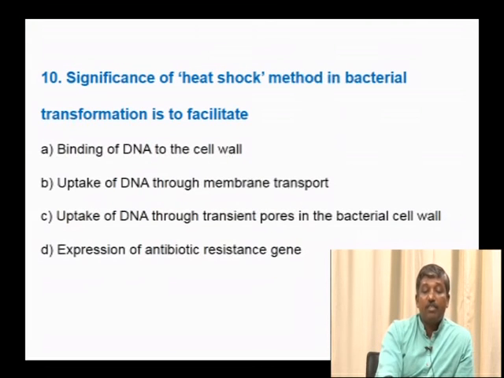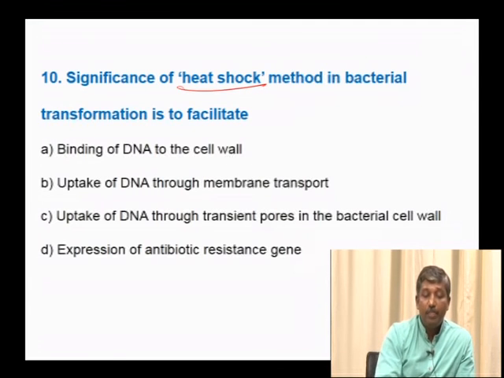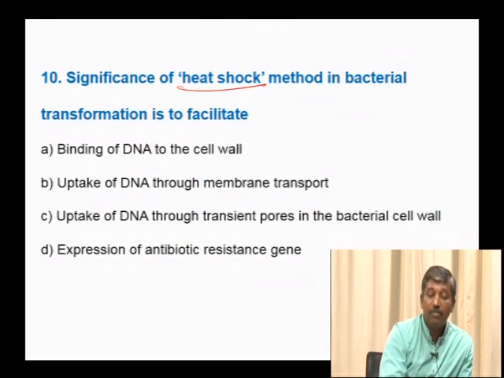So the significance of the heat shock method in bacterial transformation is to facilitate... The heat shock method is used to prepare the bacterial cell into competent. Binding of DNA to the cell wall, uptake of DNA through membrane transport, uptake of DNA through transient pores in the bacterial cell wall, expression of antibiotic resistant gene. Generally we follow the heat shock method to create transient pores in the bacterial cell wall, where it can easily take up the alien DNA.